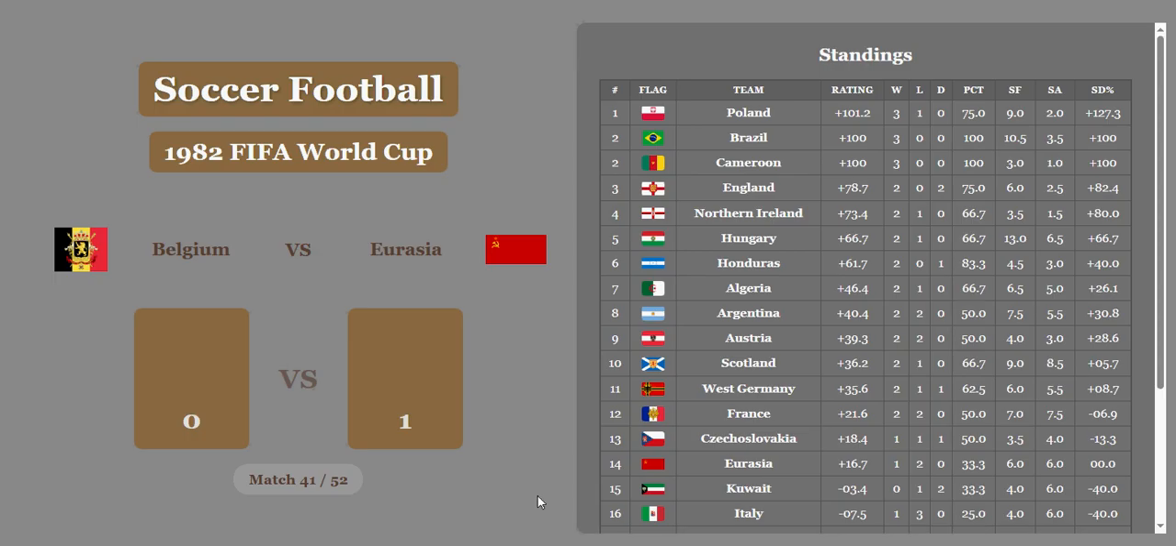Belgium versus Soviet Union. Soviet Union wins. Belgium is only going to get... Oh, Belgium's going to get a whole goal, so it's going to be a draw. So Belgium crawls up to 16th place. Soviet Union in 13th place after economics are considered.